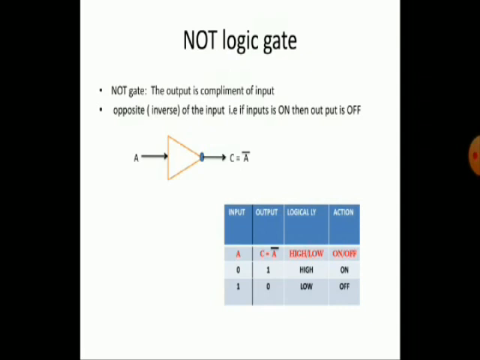Here you can see the input is A, the output is A complement, meaning the output is exactly the opposite, the inverse, of the input. You observe the truth table. If A is equal to 0, the output is 1. If A is equal to 1, the output is 0. The output is exactly the opposite of the input. So that's why we call it a NOT gate, or an inverse gate also.